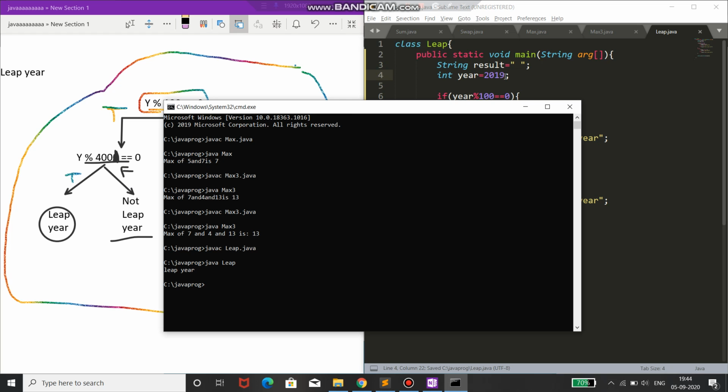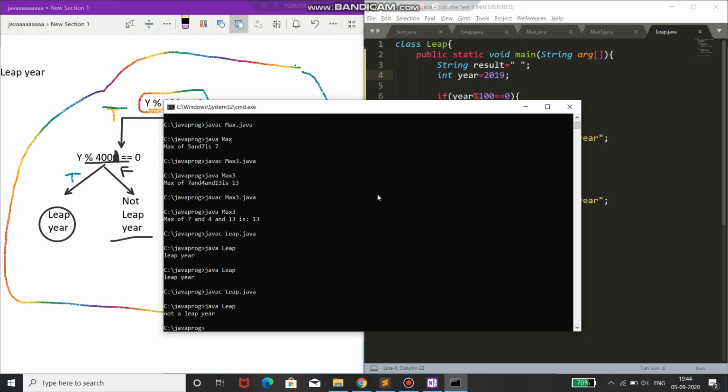After saving, suppose I didn't compile and directly run java leap, then I'll get the same result. So you need to compile and then run it again after you make changes in your program. You can see we got not a leap year, that means 2019 is not a leap year and 2020 was a leap year.